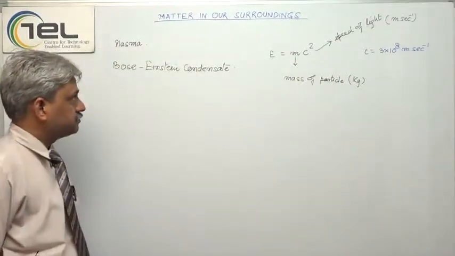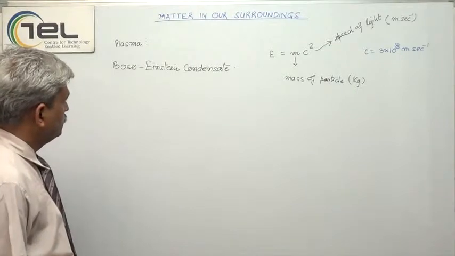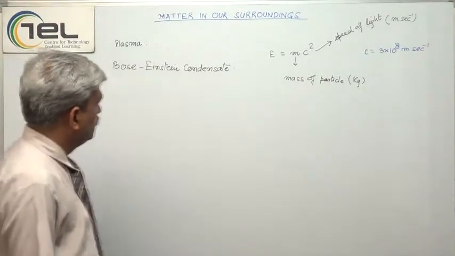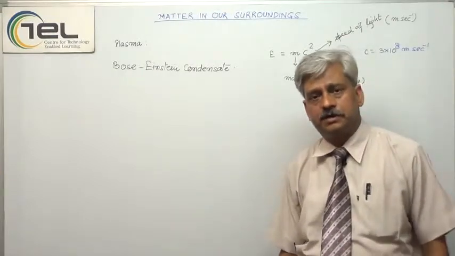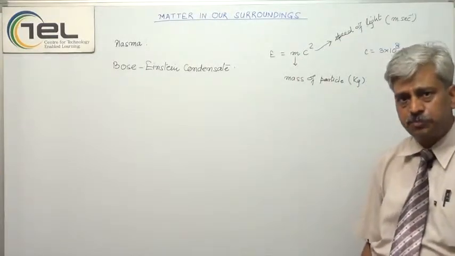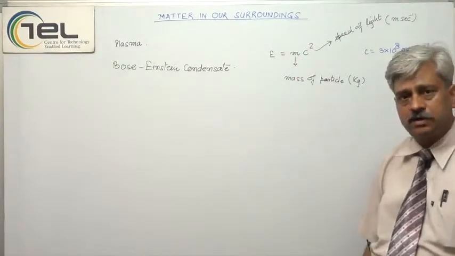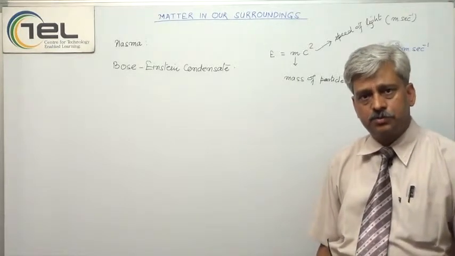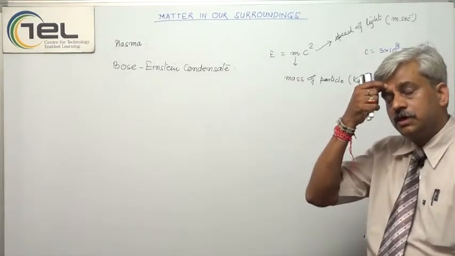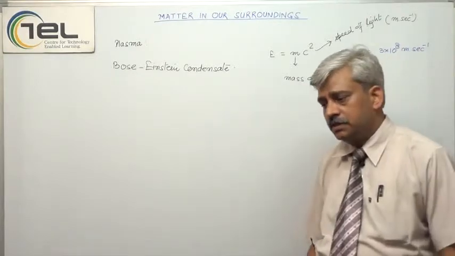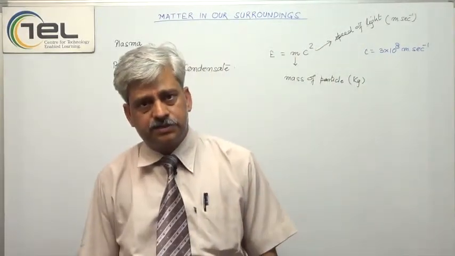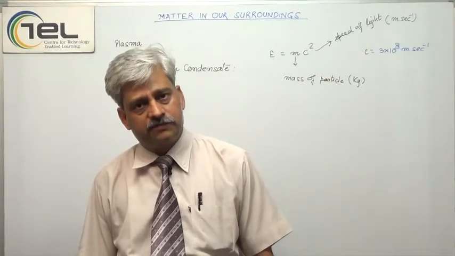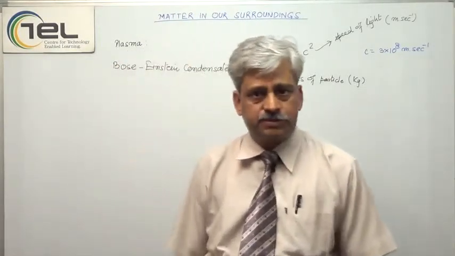So this is all about this whole chapter, matter in our surroundings, and this is your first topic in your 9th science book. You must have seen it in your textbook also. This is the last lecture of this chapter. In the next lecture we will recapitulate all the things of the chapter. Okay, thanks.